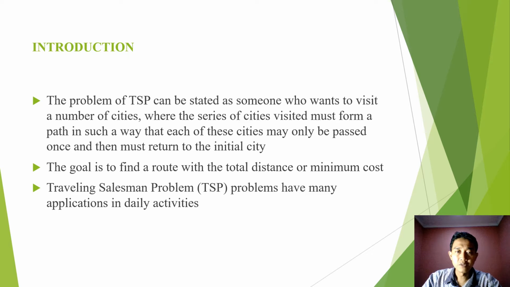Introduction. The problem of TSP can be stated as someone who wants to visit a number of cities where the series of city visits must form a path in such a way that each of the cities may only be visited once, and then must return to the initial city. The goal is to find the route with the minimum total distance or cost. The traveling salesman problem has many applications in daily activity.